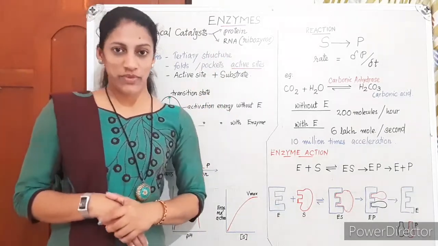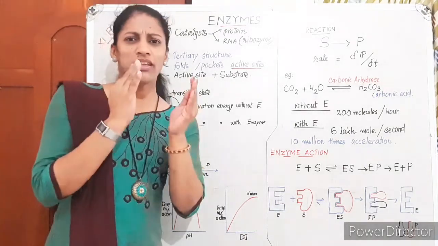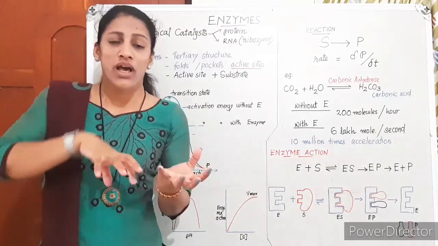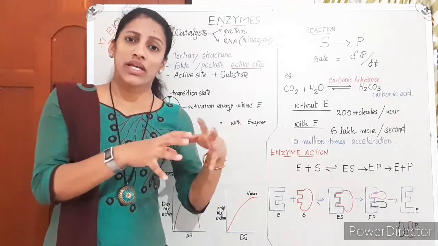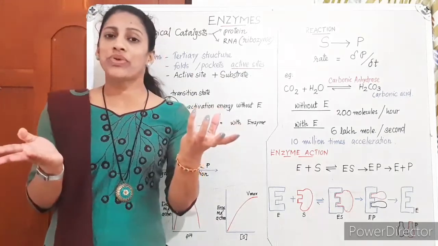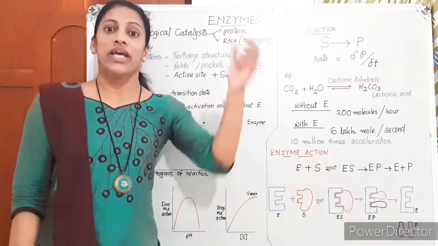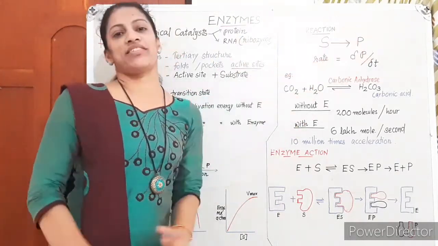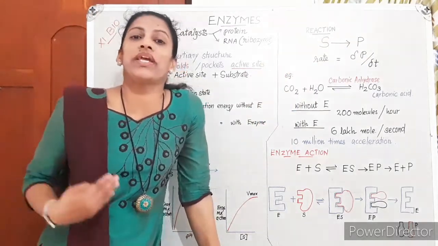They are called ribozymes. Okay, then what happens in a reaction? In a chemical reaction, what is normally happening? We take some substrates and either the substrates combine to form a product or the substrate dissociates to form two different products. Either one substrate splits to form two products, otherwise two substrates join to form a product. Anyway, in a chemical reaction or in any biological reaction, substrate gives product. S gives P.